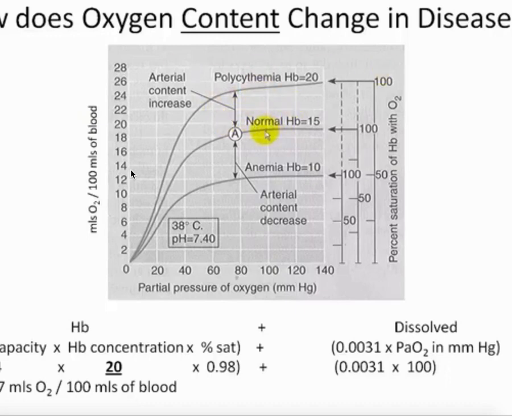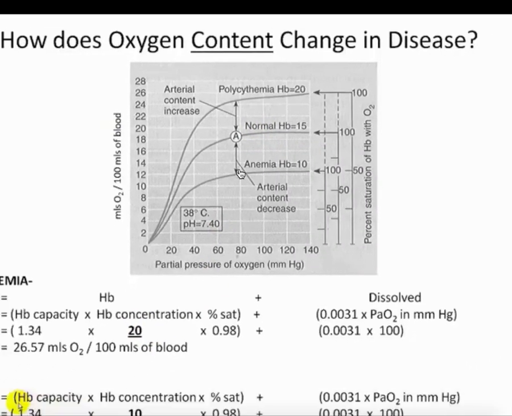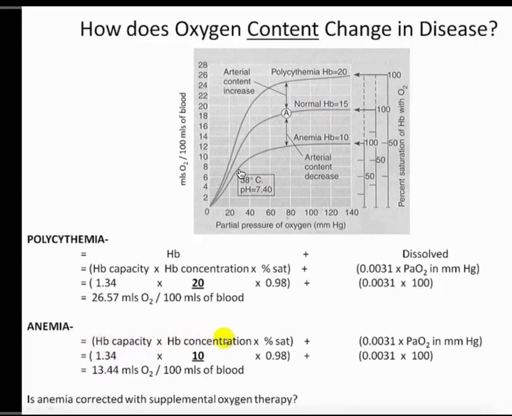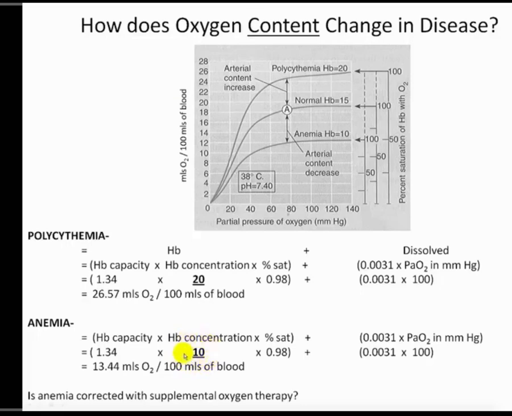So what can happen, though, is the content of oxygen can change, and it can change in a few different ways. And so one of the ones we're going to talk about is changing the hemoglobin concentration. So we'll actually start out with anemia, the lower one here. So overall, we know it's our capacity, which is the 1.34 mLs. But in this case, the concentration, we're going to take it from 15 and we're going to drop it down to 10. And this patient will stay still at 98% saturated.